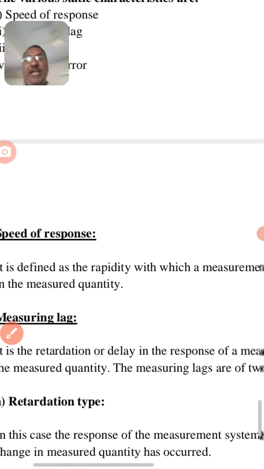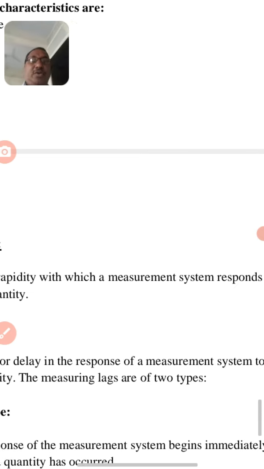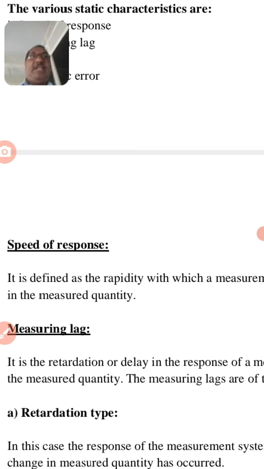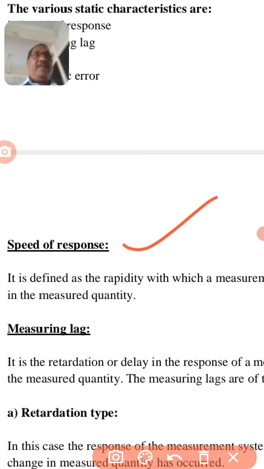Speed of response is defined as the rapidity with which a measurement system responds to changes in the measured quantity. If the input is changing rapidly, for example every 1 second, just like a video, the output may not be clear. So speed of response matters a lot. It should be better, so that the instrument will respond immediately.